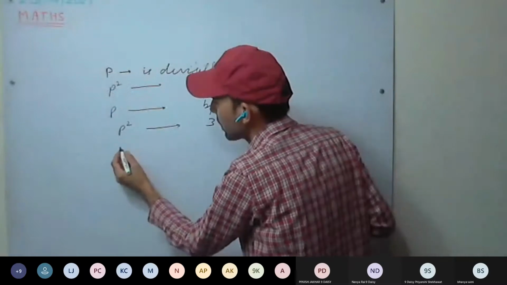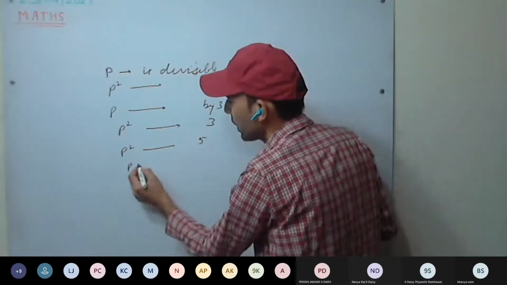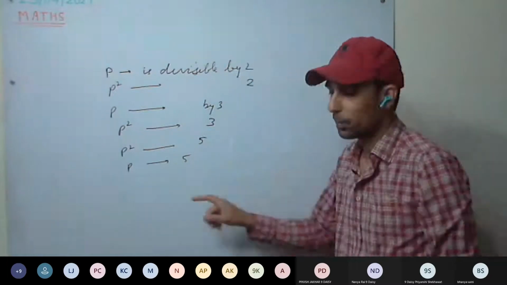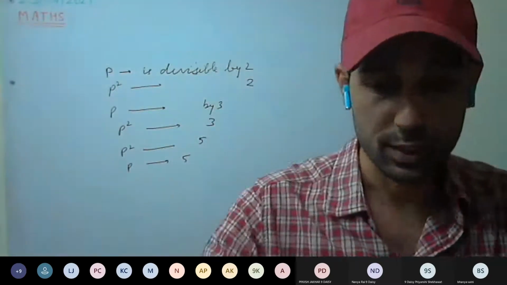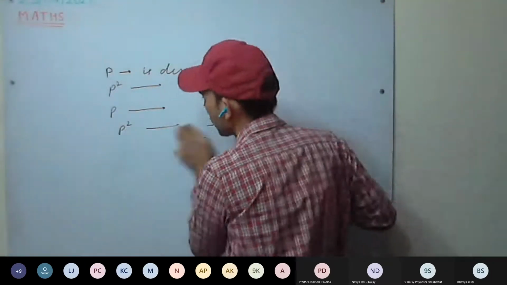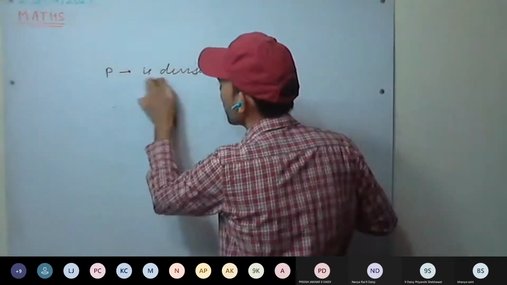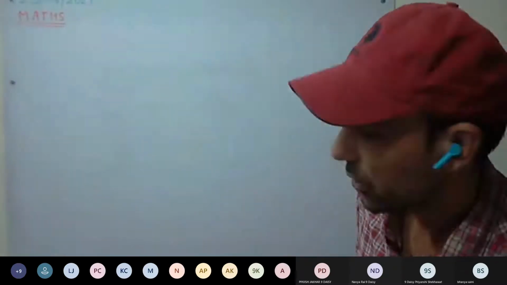Okay, these are perfect squares. If P square is divisible by 5, then P will be divisible by 5. Or if P is divisible by 5, then P square will be divisible by 5. These are all things we know. Using these, we'll be proving that a root that is not a perfect square is an irrational number.